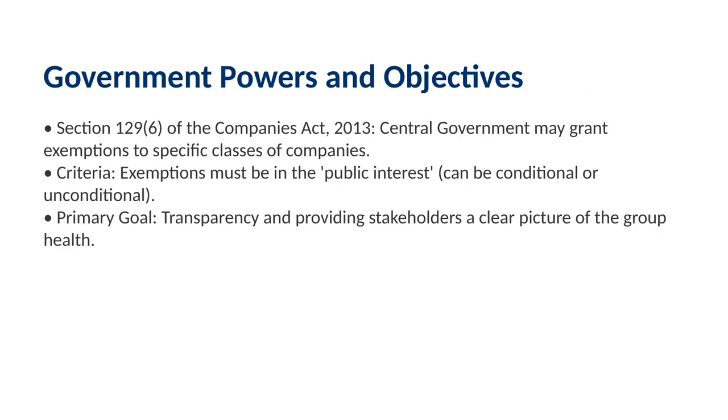It is also important to note that under Section 129, subsection 6 of the Companies Act, 2013, the central government holds the power to exempt certain classes of companies from these requirements if it's deemed necessary in the public interest. This exemption can be unconditional or tied to specific conditions.